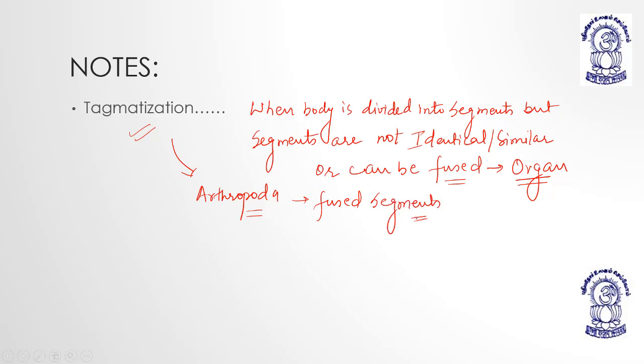Okay. So we are having metameric segmentation, pseudo metameric segmentation, then tagmatization. Tagmatization means when body segments are dissimilar, they are not identical, and they can be fused to make an organ, or they can be fused to represent an organ, okay.